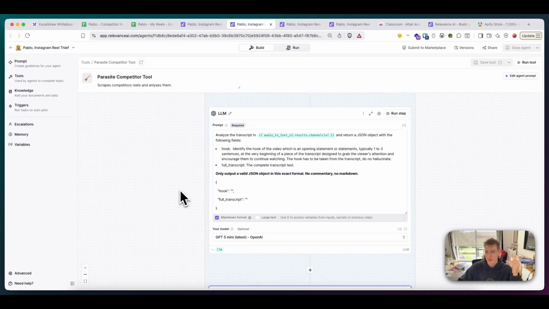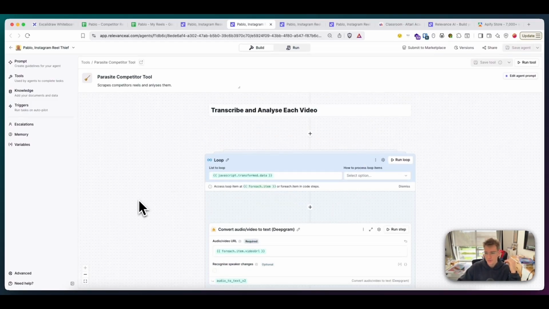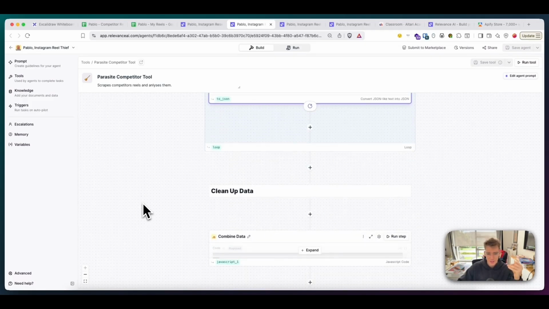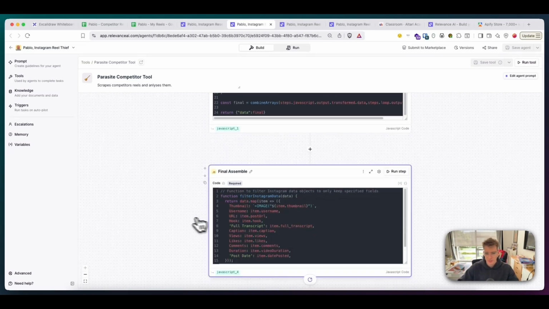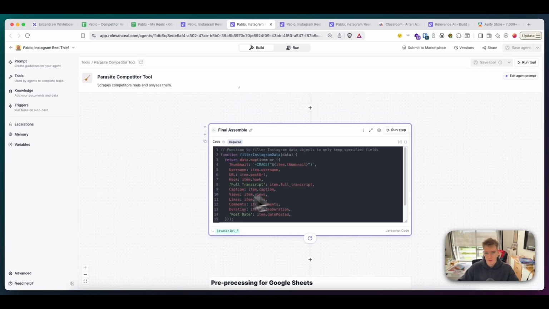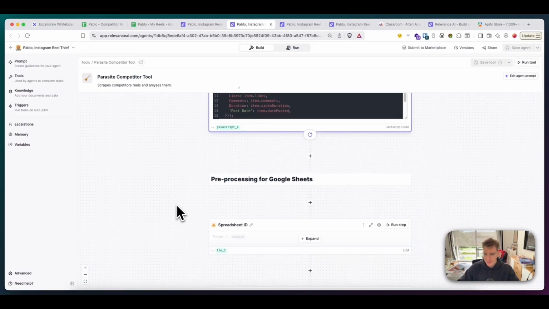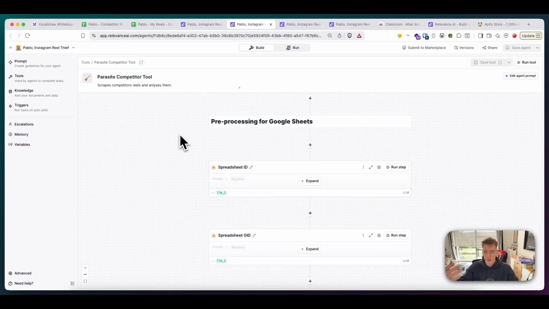Right? So we could run through all of those, compare that each video be transcribed and define a hook. Then we're going to clean up the data and combine it all in one object. It's just a lot of data JavaScript processing. It's not that complicated. It's just easier done in JavaScript. Then we're going to pre-process all of this data for Google Sheets.